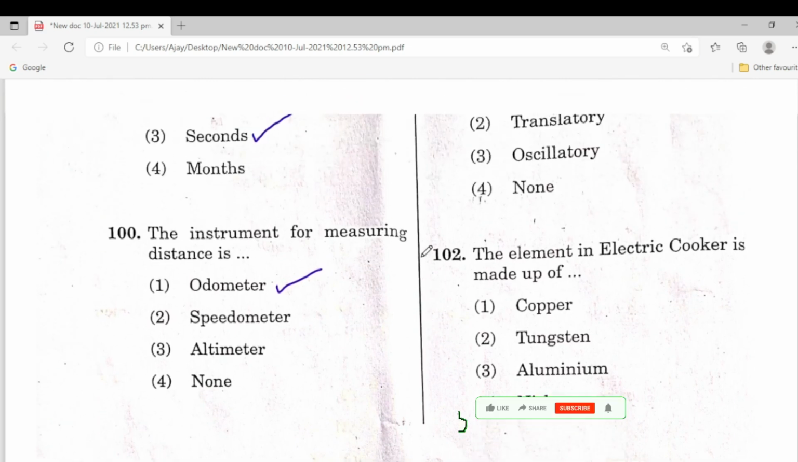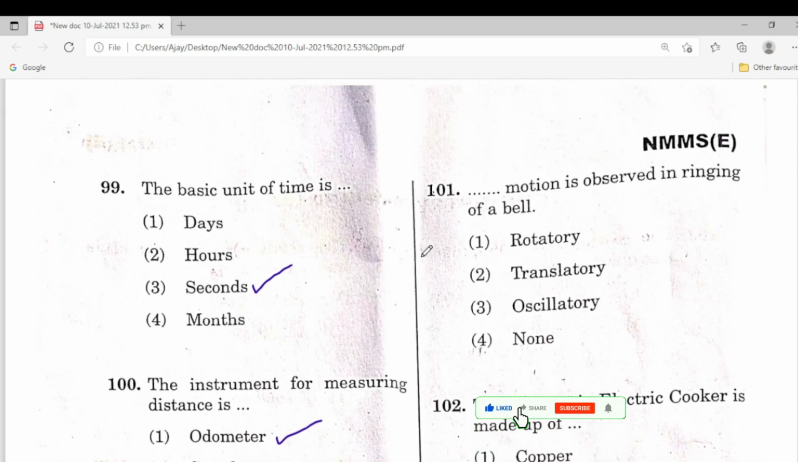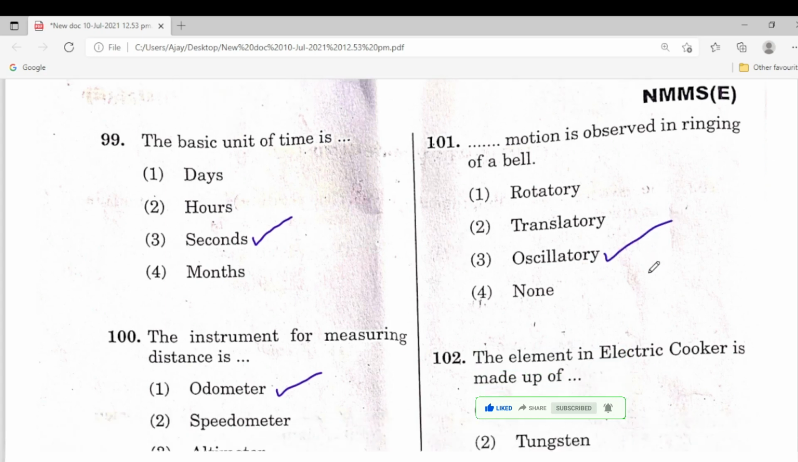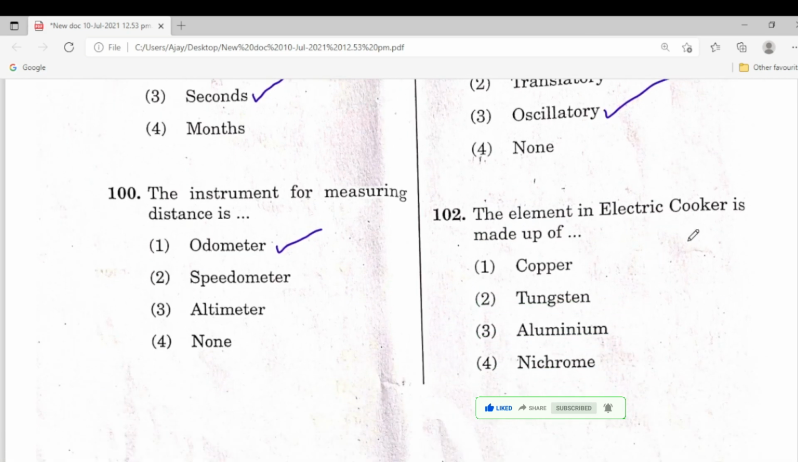Next one, 101. Motion observed in the ringing of a bell is called oscillatory motion. So third one is the correct answer. The element in an electric cooker is made up of nichrome. Nichrome is the correct answer, fourth one.